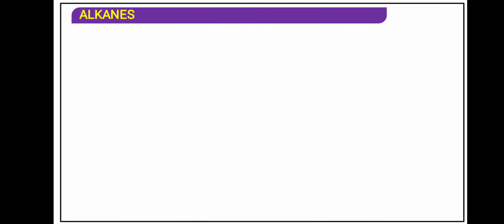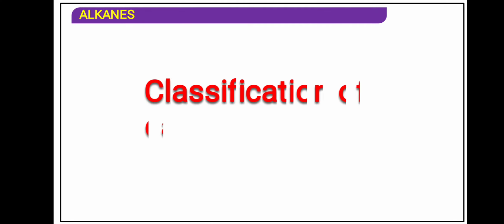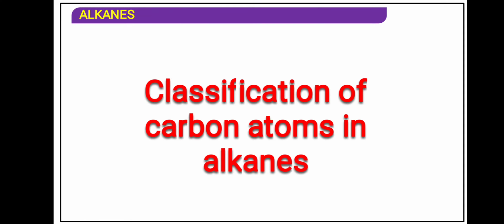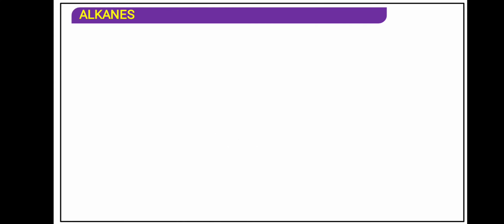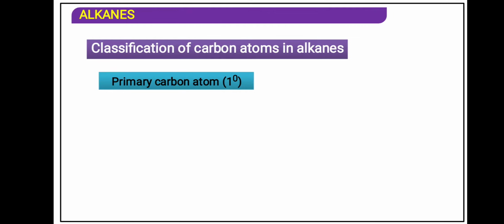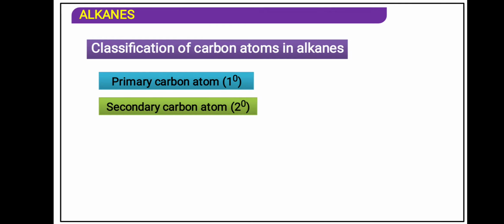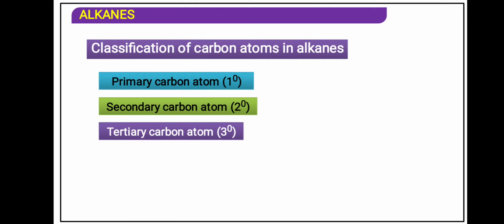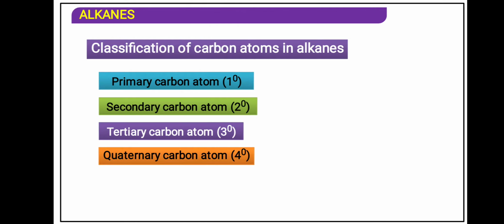We are learning hydrocarbon, chapter number 15. Now we have to see the classification of carbon atom in alkane. The carbon atom is classified in alkane in 4 parts. The first part is primary carbon atom, that is said to be a 1 degree carbon atom. Then 2 degree, that is said to be a secondary carbon atom. 3 degree is said to be a tertiary carbon atom, and 4 degree is said to be a quaternary carbon atom. Now we have to understand what is 1 degree, 2 degree, 3 degree and 4 degree.